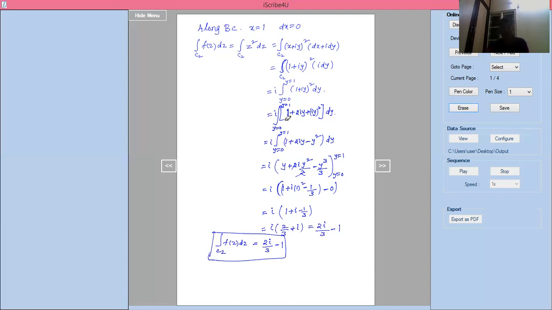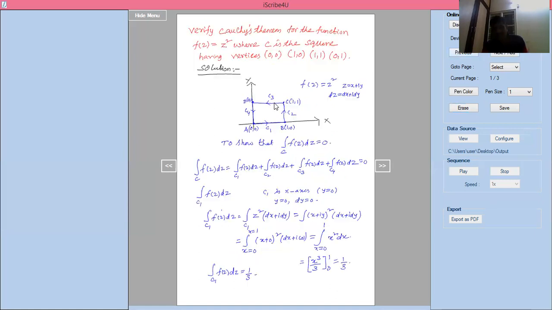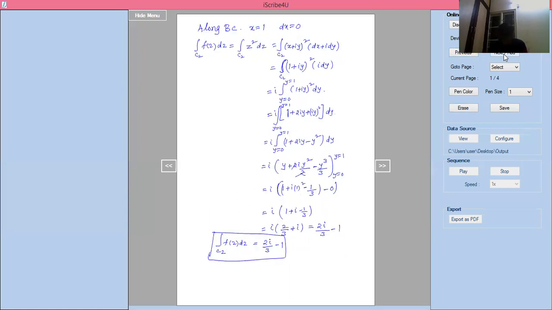Next, along CA, how to find? This is CA. CA is nothing but y equal to 1. Y equal to 1 means dy equal to 0.